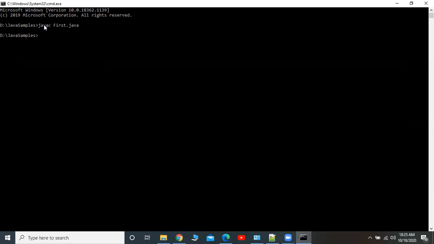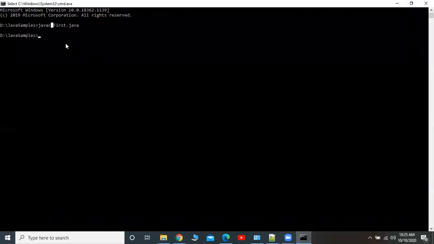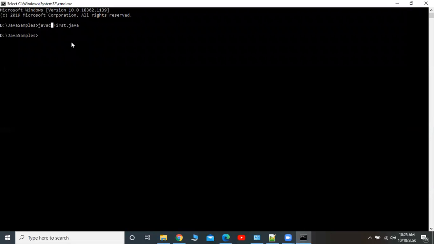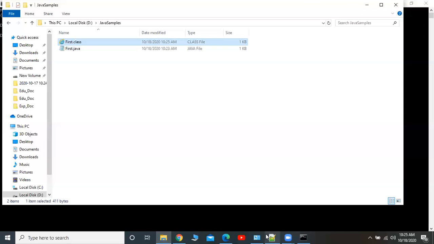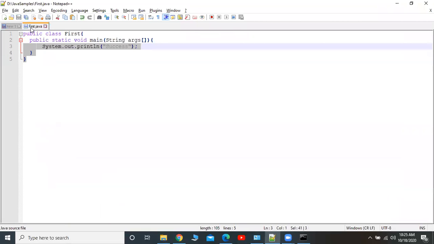This is the way we have to compile our .java file. I will tell you about the class file and everything later. But the very first step after writing any program is to compile that .java file into a .class file.